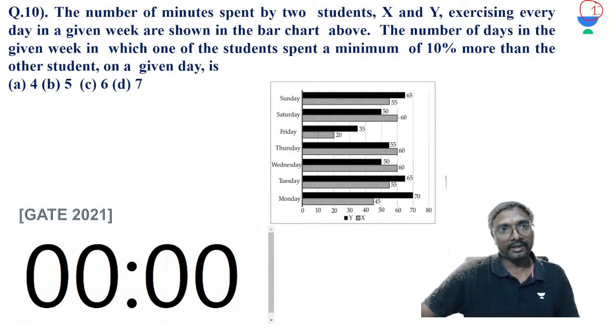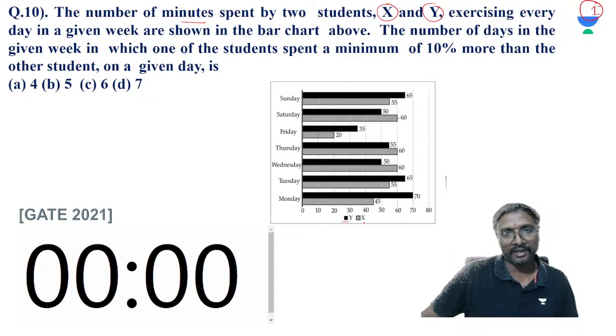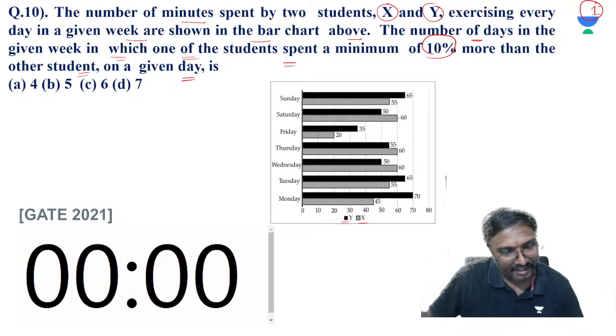Right. So here the number of minutes spent by two students x and y, the dark one is your y and the light color one is your x, exercising every day in a given week are shown in the bar chart above. Sunday, Saturday, Friday, Thursday, Wednesday, Tuesday, Monday: every day how much time they are spending, x and y. So the number of days in the given week in which one of these students spent a minimum of 10% more than the other student in a given day.